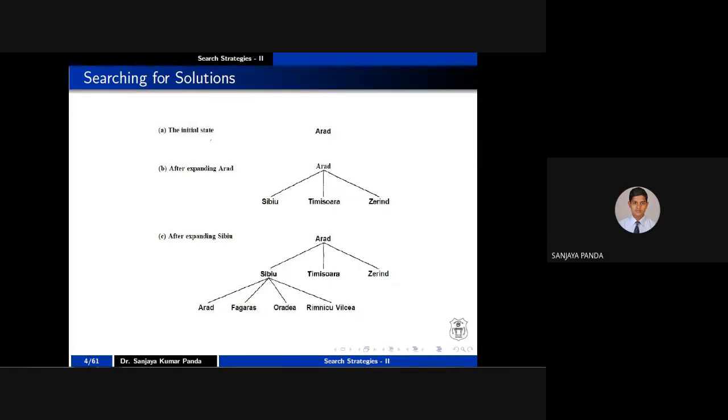So in this example, while you are generating S, T, and Z, you should not give any priority to S or T or Z, as it is a blind search algorithm, an uninformed search algorithm. You should not give any preference to S by any means. You cannot say that S is best or T is best or Z is best. Neither in their generation nor in the selection of S, T, Z will you give any priority. Somebody can say from the left side I am selecting S, somebody will say from the right side I am selecting Z, somebody will say in the middle I have selected T. That is random, but you should not give any kind of preference.